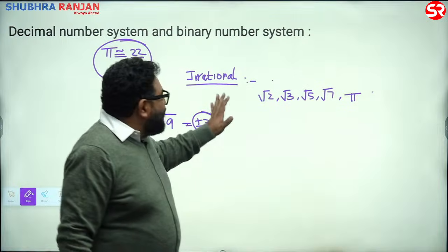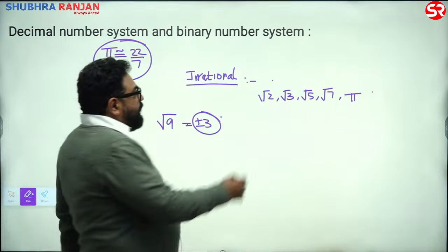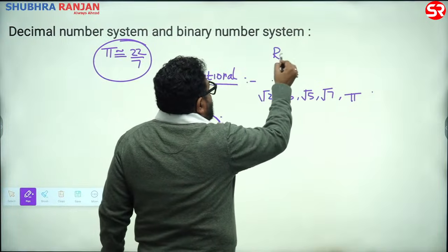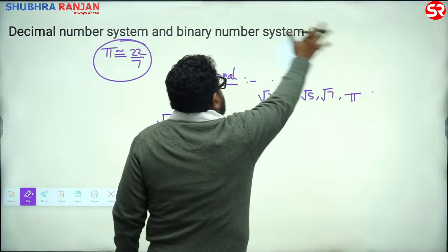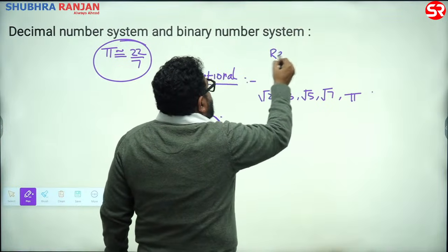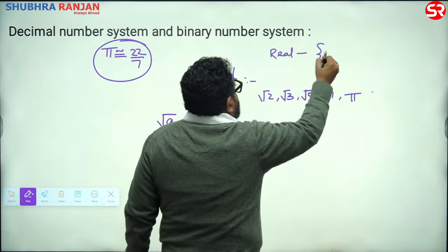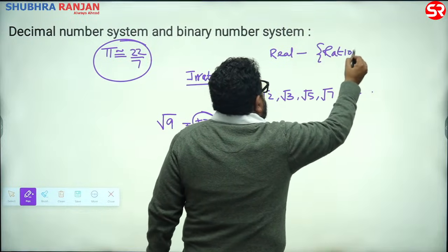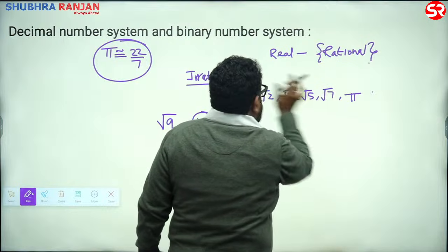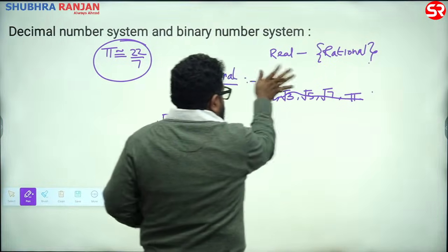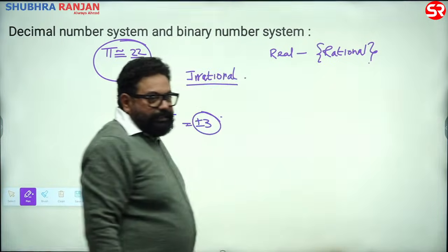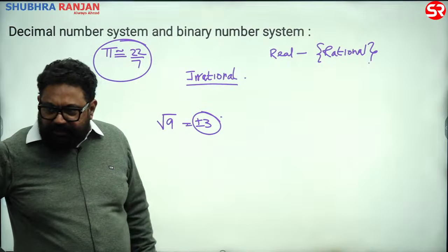So irrational numbers. So definition wise, rational or we call it real minus rational, isn't it? That's something I know a lot of students would say. Real minus rational is irrational, right?